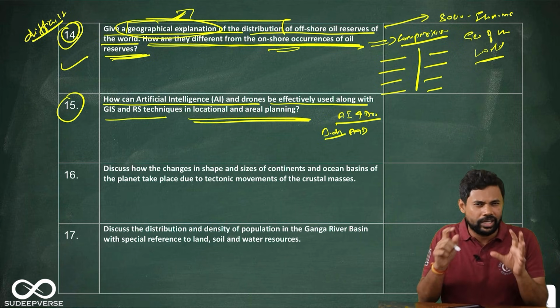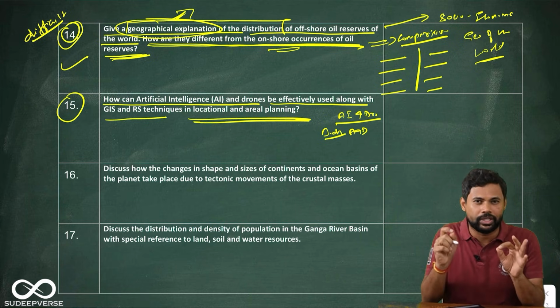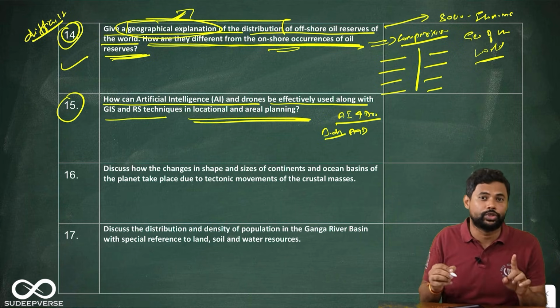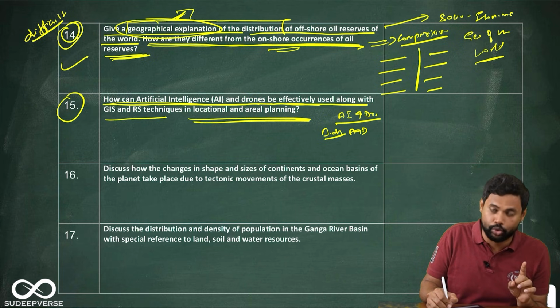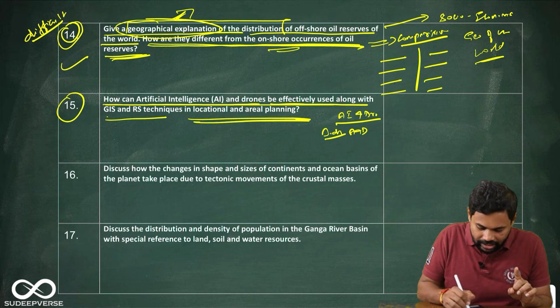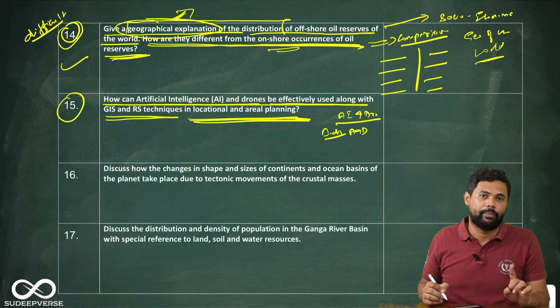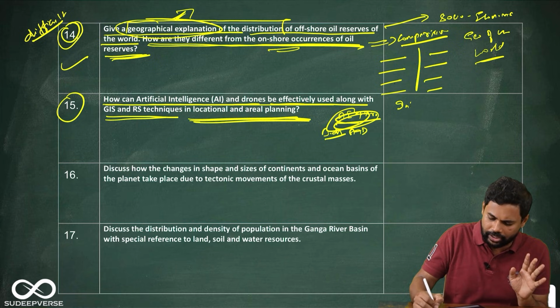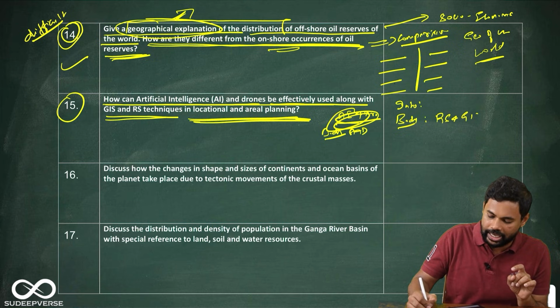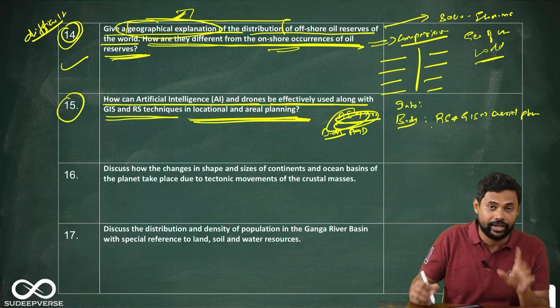The question is actually a little nuanced. So you have to think a little bit. Read the question again and see how you should structure it. See, how can artificial intelligence and drones be effectively used along with GIS and RS techniques in locational and aerial planning? Okay, all right. Introduction, you can write anything. Okay, let us say that you wrote the introduction. Here in the body, first you have to tell how remote sensing and GIS help in aerial planning. Okay, then this is the first body.